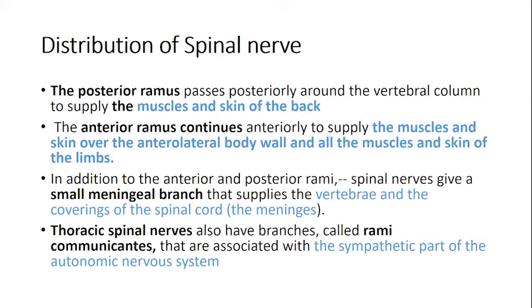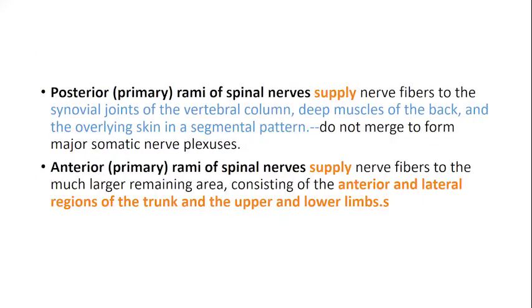So these are the three types, or rather you can say four types: the posterior ramus, anterior ramus, meningeal branches, and the rami communicantes. These are the four distributions which come out from the spinal nerves, right? Then the posterior primary rami supply nerve fibers to the joints as well, muscles of the back, and skin over the back. The anterior ones supply the anterior and lateral regions and the upper and lower limbs. So that is the main supply.